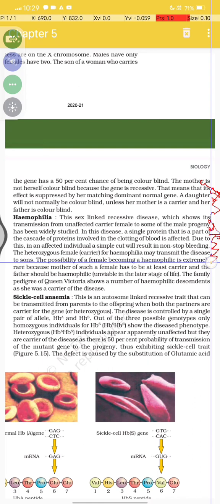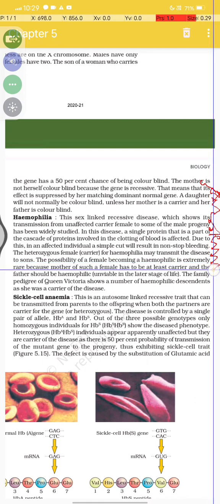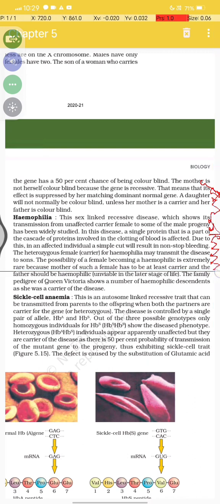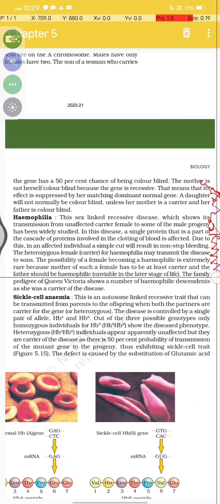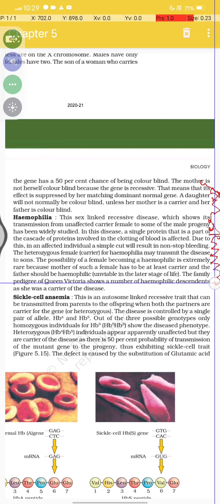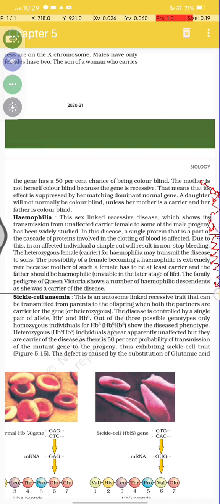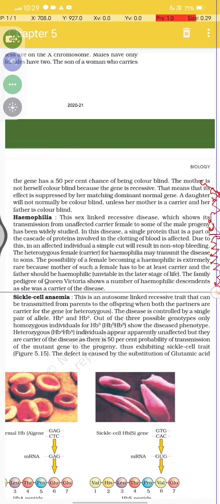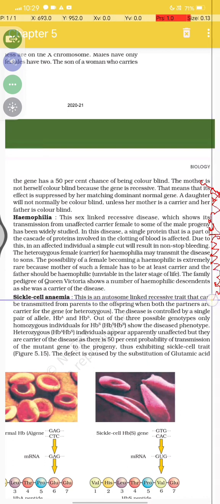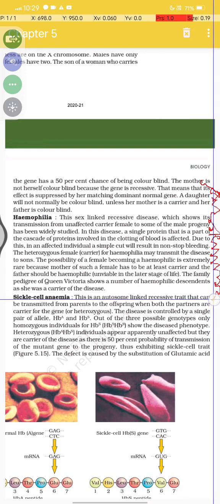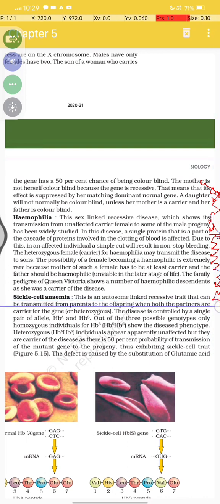A heterozygous female carrier for hemophilia may transmit the disease to her son. The possibility of a female becoming hemophilic is extremely rare because the mother of such a female has to be at least a carrier and the father should be hemophilic, and such females are unviable in later stages of life. The family pedigree of Queen Victoria shows a number of hemophilic descendants as she was a carrier of the disease.